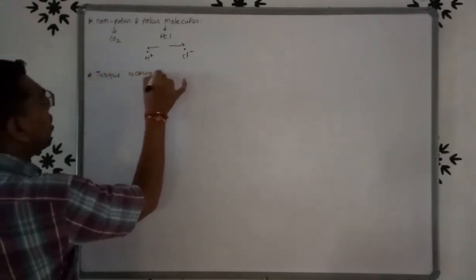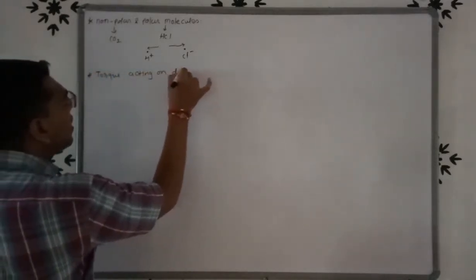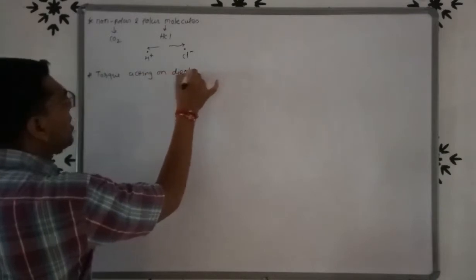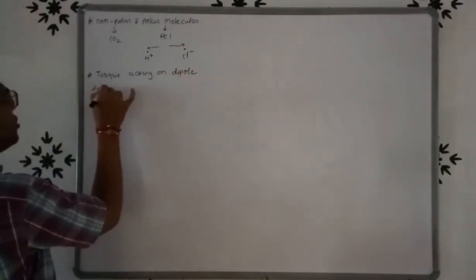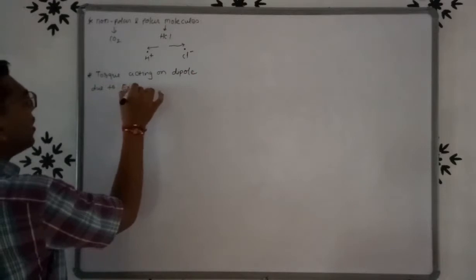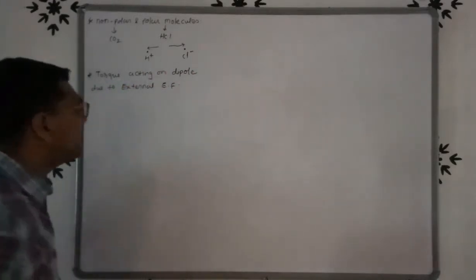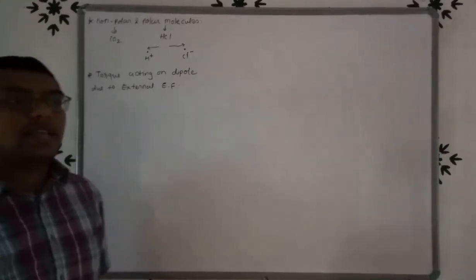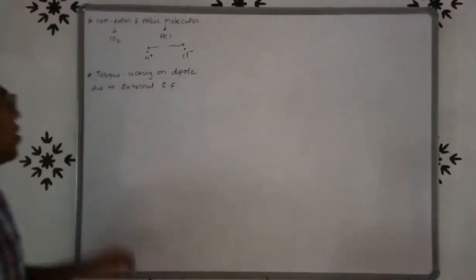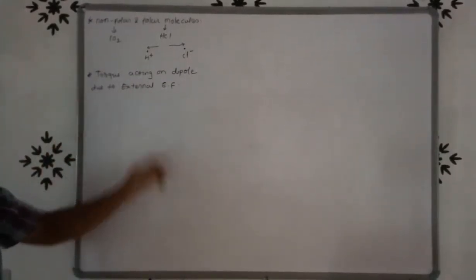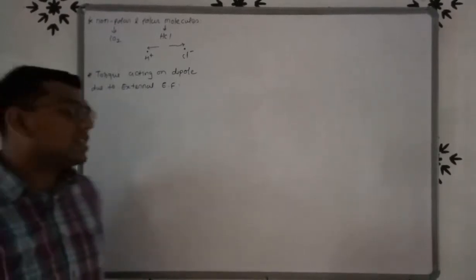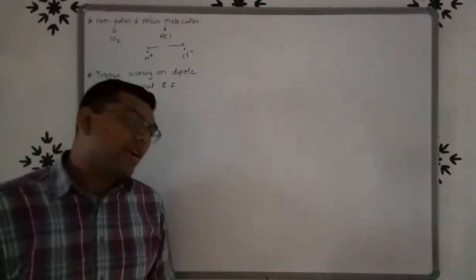acting on dipole due to external electric field. So the question is like this: obtain the expression of torque acting on a dipole due to the external electric field.